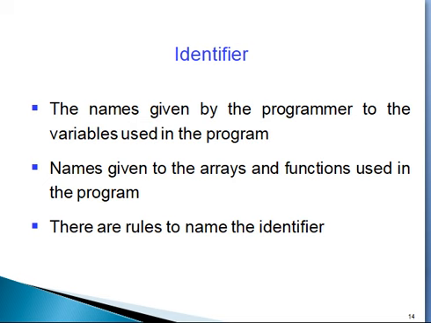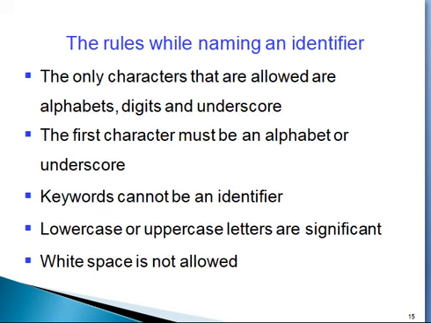There are rules to name an identifier. While you are giving names to identifiers and variable names, we must follow some rules. The rules are as follows. The only characters that are allowed are alphabets, digits, and underscore.